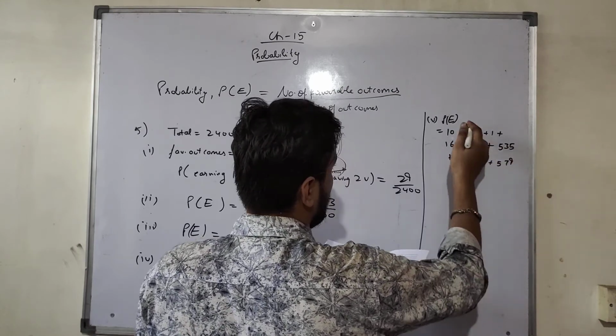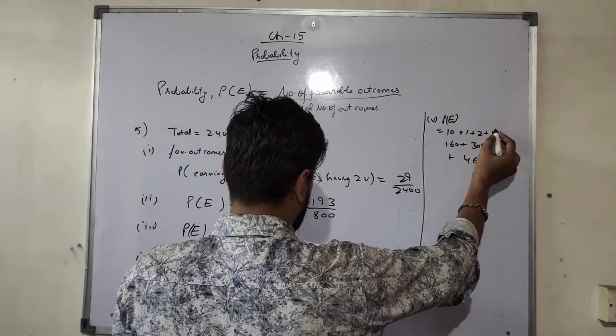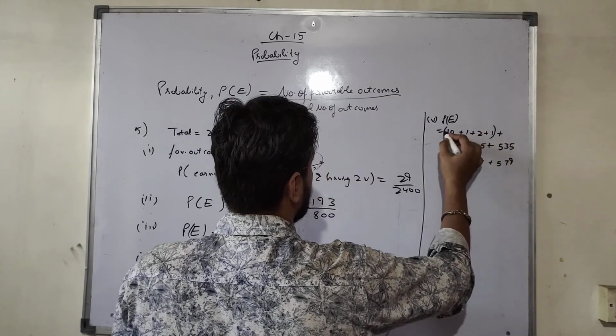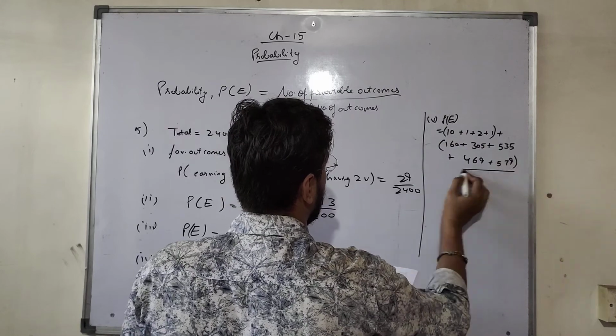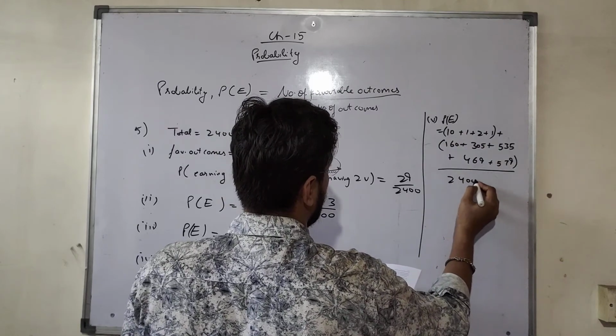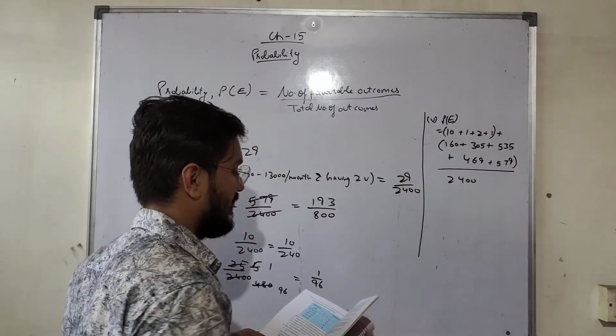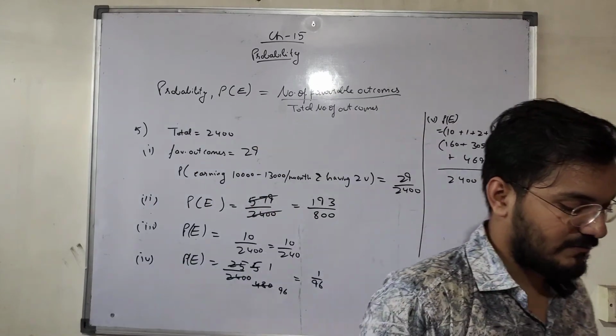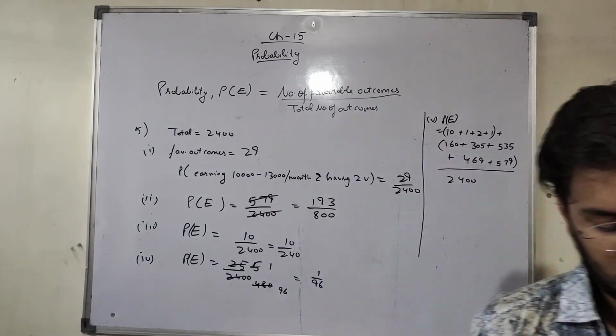So 0 vehicles and 1 vehicle divided by the total 2400. Add these values and divide by 2400, and we will get the answer of the probability of part fifth, owning not more than 1 vehicle.